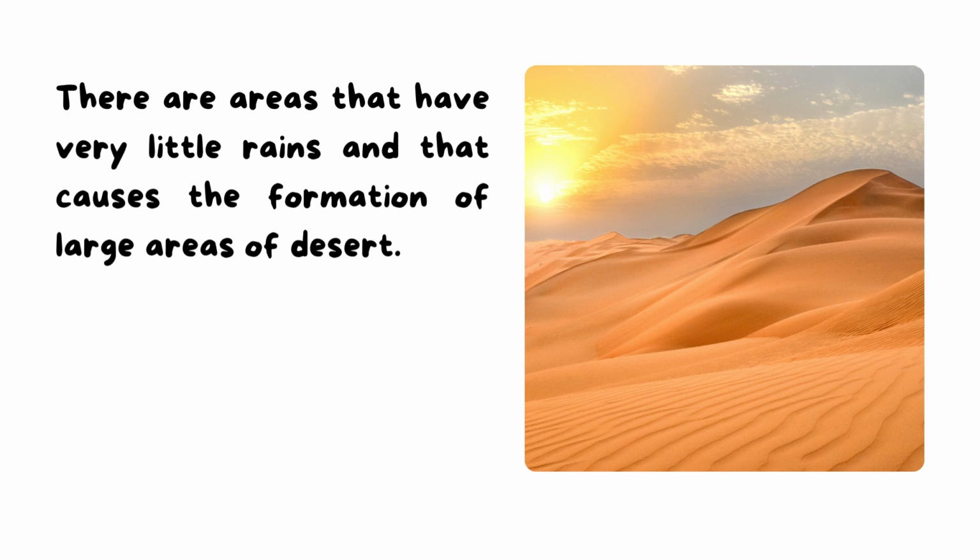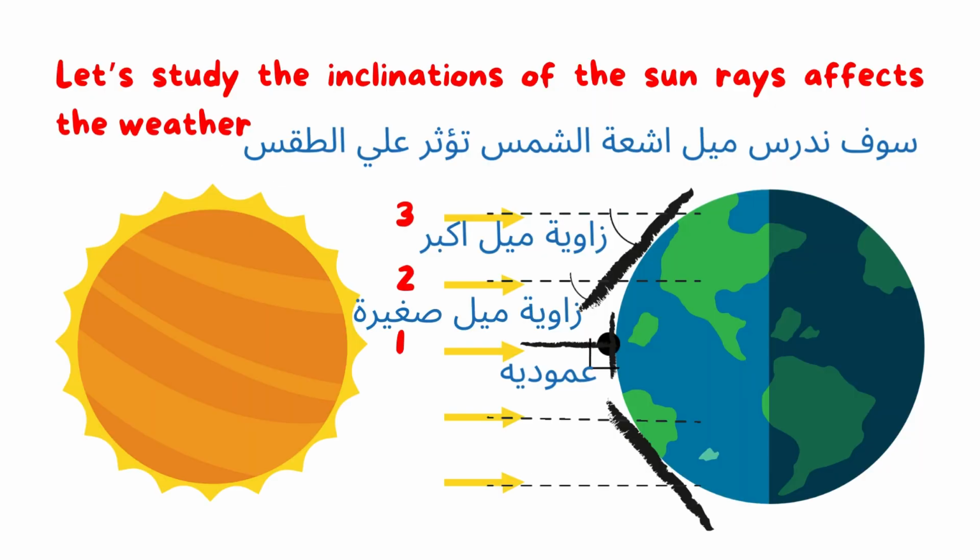Okay, now let us study how the inclinations of the sun rays affect the weather. We know the sun rays reach the Earth's surface, yes? And these rays reach the Earth's surface at different angles. As you see here, we have 1, 2, and 3.